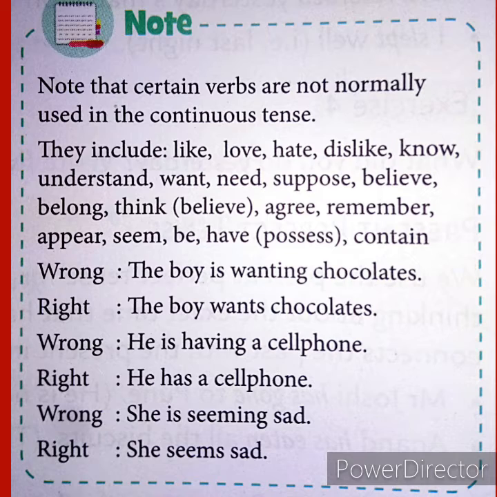Again, he is having a cell phone. This sentence is wrong. It should be he has a cell phone. Having is wrong when you possess something. Number 3, she is seeming sad. Wrong. The right one is she seems sad.